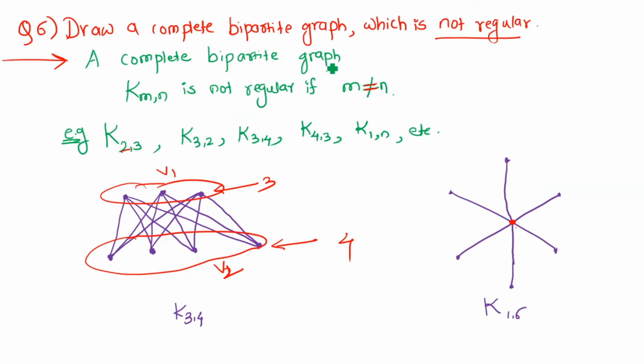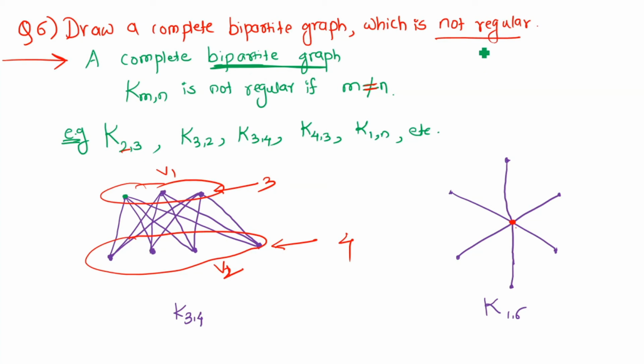A complete graph is a kind of graph where from each and every vertex there exists a connection to every other vertex. And if we are talking about a bipartite graph, we have two portions of the graph. Each vertex from one portion is connected to each and every vertex in the other set of vertices. So we need to draw a complete bipartite graph which is not regular.